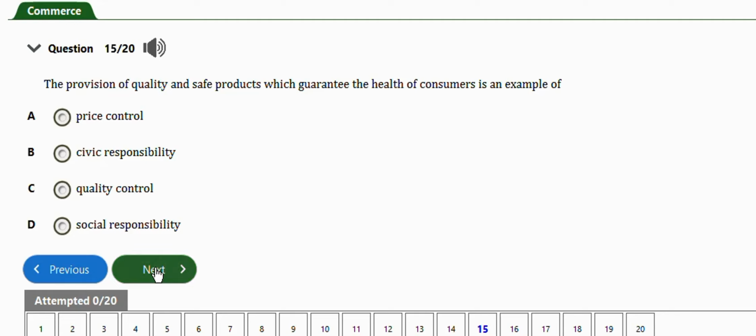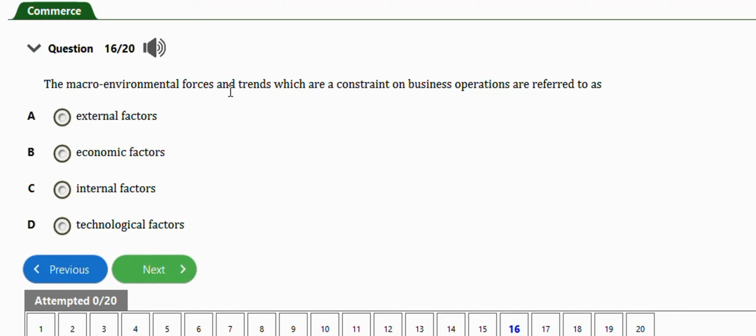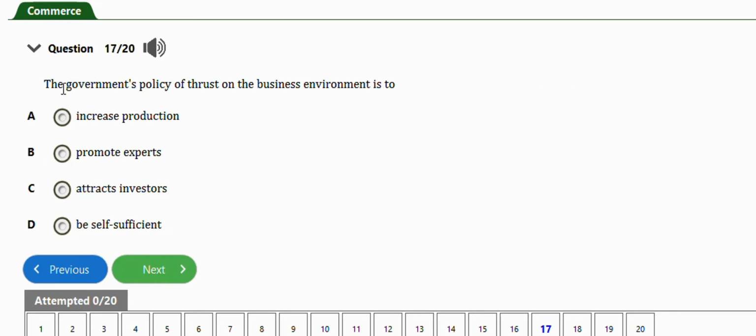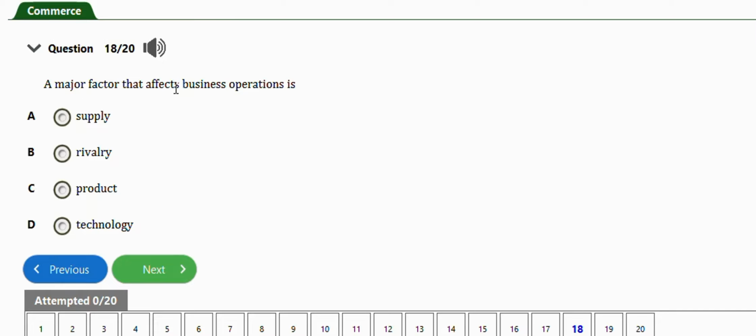Okay, next question says the macro environmental forces and trends which are a constraint on business operations are referred to as. The right answer is option A, external factors. Next question says the government policy of trust on the business environment is to increase production, promote exports, attract investors, be self-sufficient. The right answer is option C, attract investors. Next question says a major factor that affects business operation is supply, rivalry, product, technology. So the right answer is option D, technology.